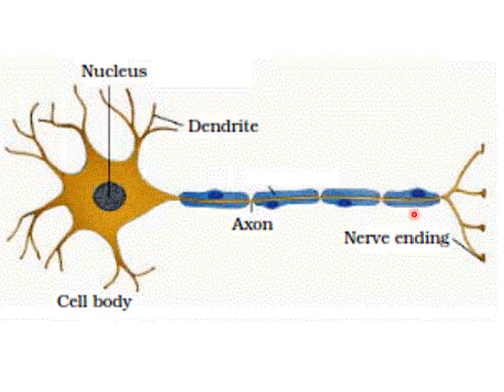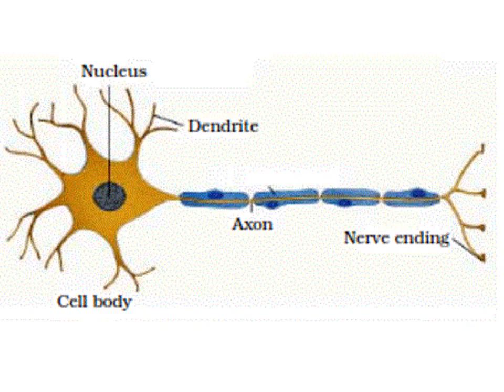You can see from the diagram, this is a neuron or the nerve cell. This is the cell body. Inside the cell body, there is a nucleus which is present at the center of the nerve cell. Around the nucleus, there is cytoplasm. These are dendrites which are arising from the cell body. This is a single long part which is called the axon, and at the end of the axon there are endings which are called nerve endings. So this is about one neuron, one nerve cell.